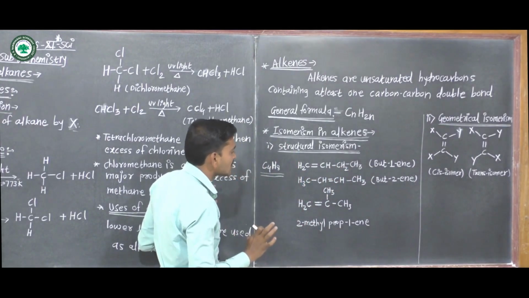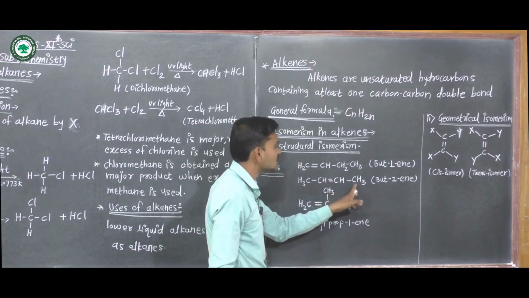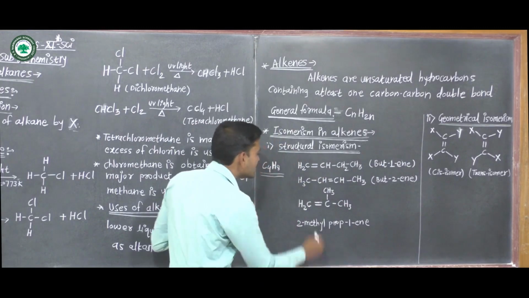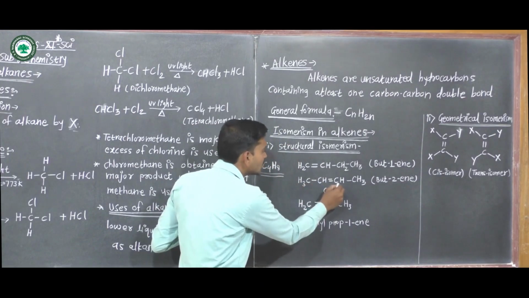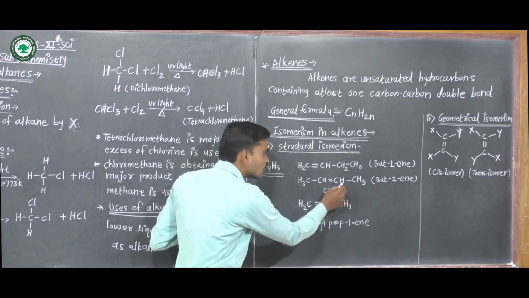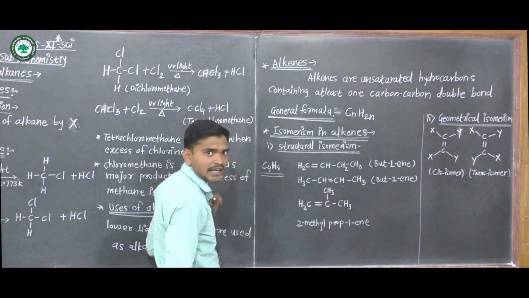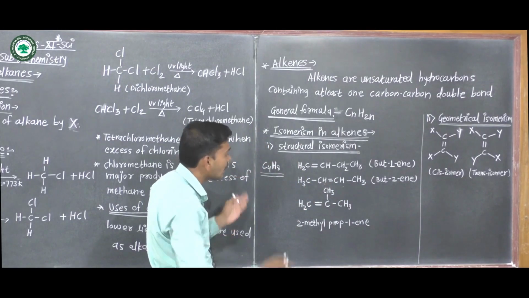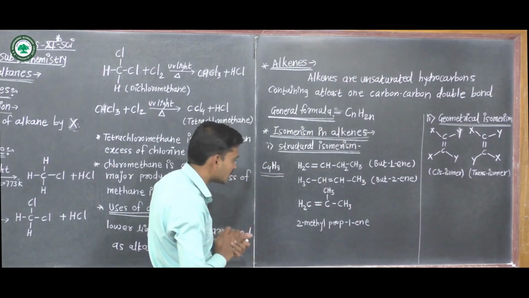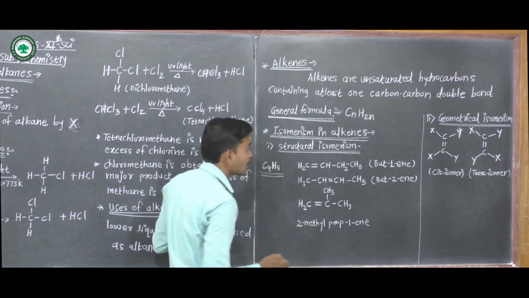Another possible structure is CH3-CH=CH-CH3. Number of carbon is 1, 2, 3, 4. Number of hydrogen is 3 plus 2, 3 plus 1 and plus 3, that is 8. Another possible structure is CH2=C(CH3)-CH3.